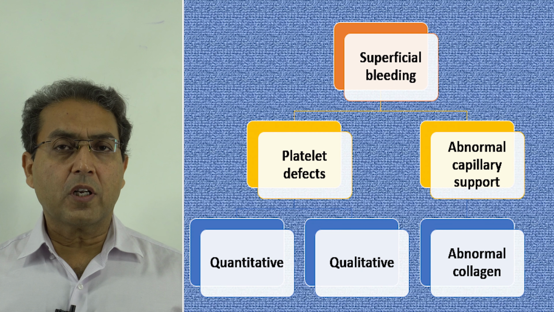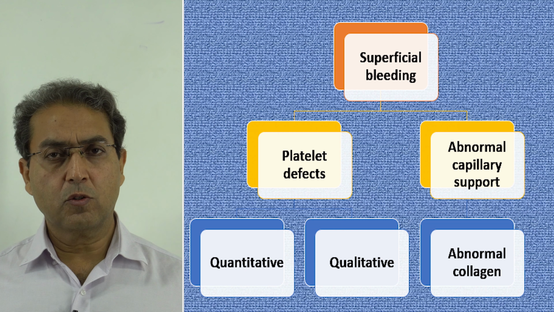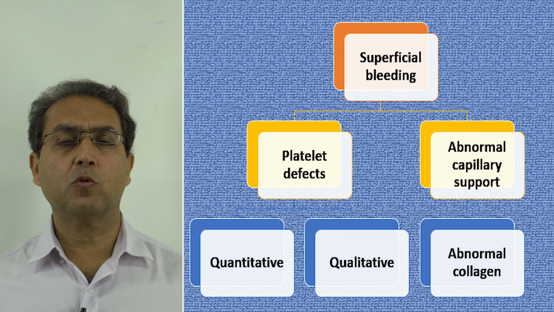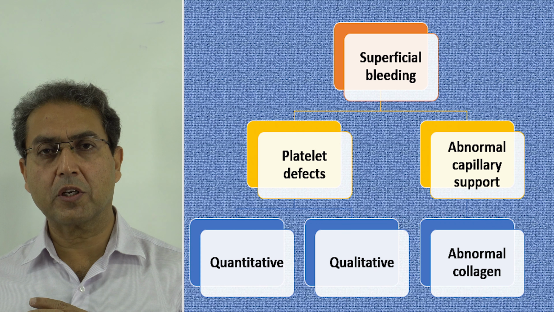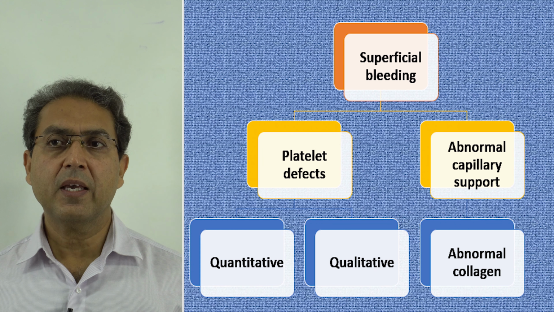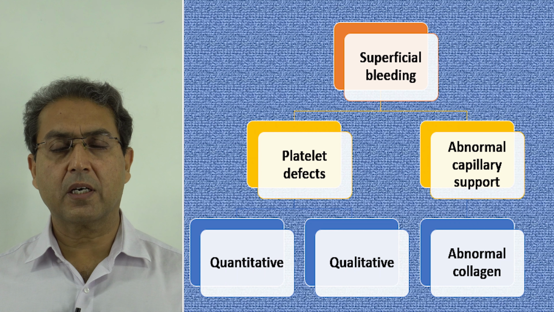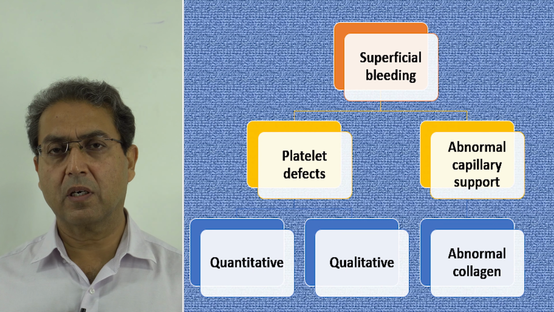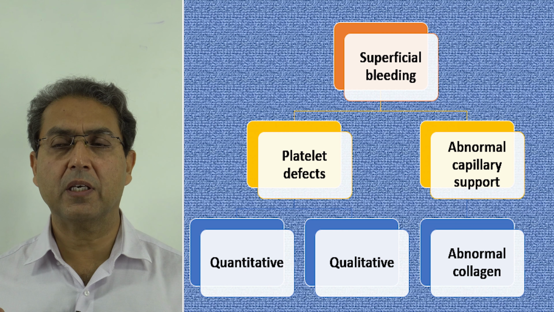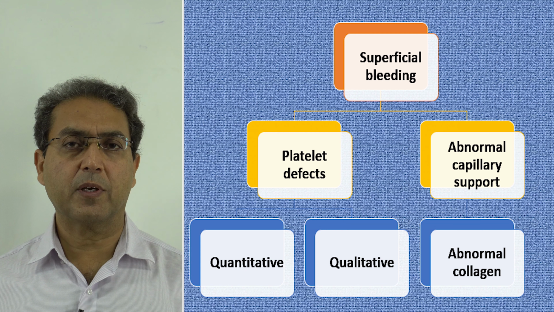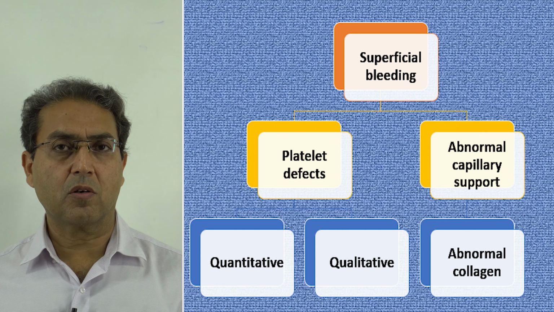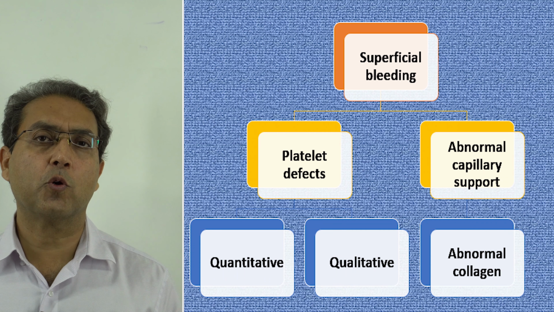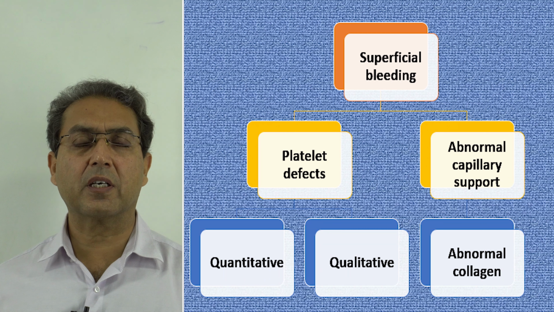Now, what are the causes of superficial bleeding? There are two types of defects. Number one are platelet disorders. Number two are problems with the collagen or the supporting structure of the capillaries. The supporting structure of the capillaries is actually collagen, which may be defective in multiple diseases like vitamin C deficiency. There may be Ehlers-Danlos syndrome, or there may be corticosteroids or old age. That all results in diminished support to the structure. Amyloidosis is one similar condition.